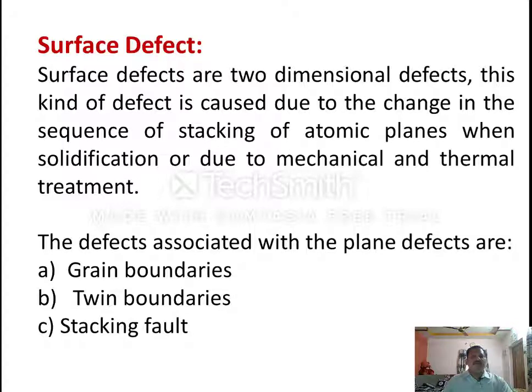The defects associated with these plane defects, or surface defects, are grain boundaries, twin boundaries, and stacking fault. So these three come under surface defect. The first one is grain boundary defect, then twin boundaries, and stacking fault.